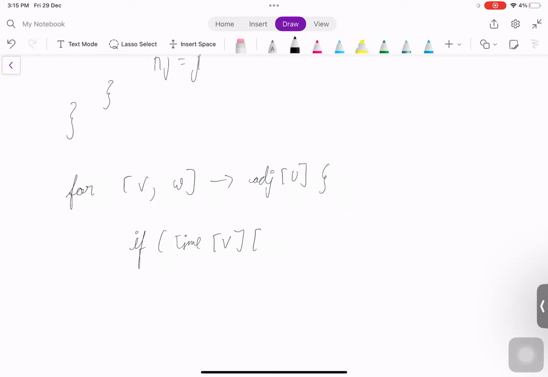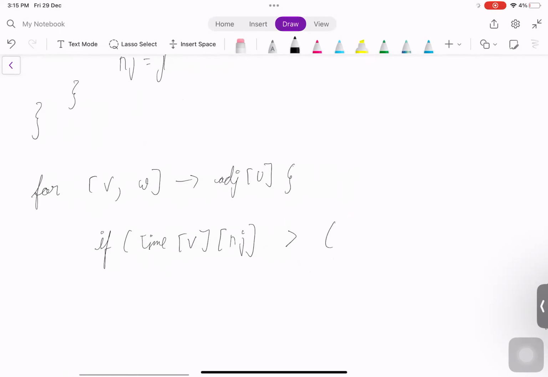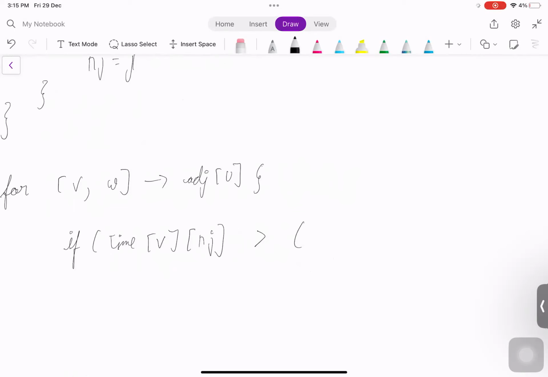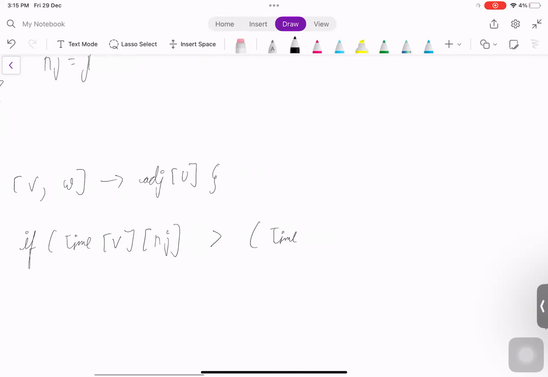If the minimum time taken to visit the state v of nj is greater than the current time that we are taking, then it's beneficial to explore that, right? And we can guarantee that this will only occur once, as we are performing Dijkstra and the path is monotonic. All edges have positive values, so the path's value will always increase in Dijkstra.